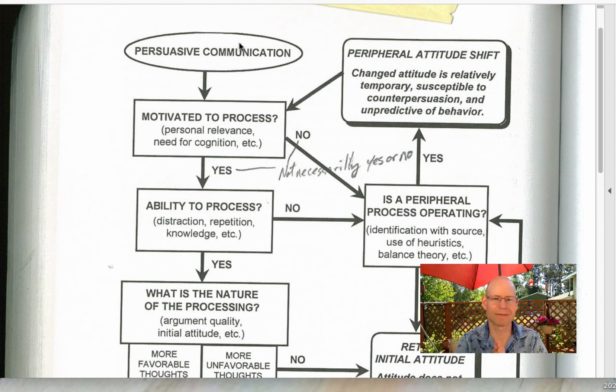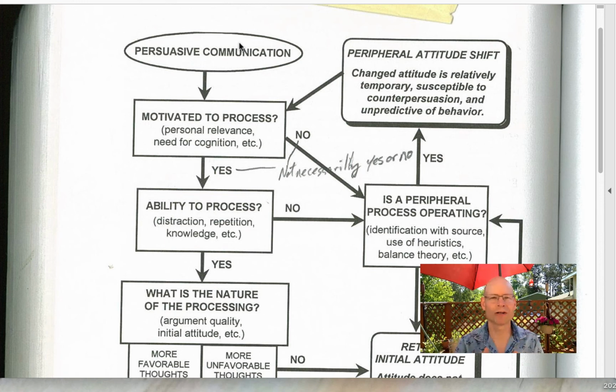Probably we call that the heuristic route. I'm going to take mental shortcuts to make my decision. But if something sparks that interest that says, okay, this is worth thinking about, I need to put a little bit of effort into this, in that case, then people are going to be more likely to take the elaboration route. And in the Elaboration Likelihood Model, they've titled these two routes as the central route and the peripheral route.